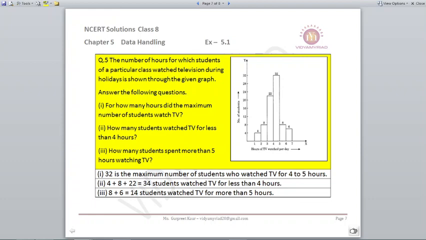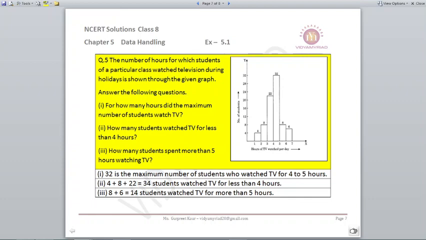How many students watch TV for less than 4 hours? Less than 4 means you will include the first, second and third. That means 4 plus 8 plus 22 are the number of students who watch TV for less than 4 hours, which comes out to be 34. How many students spent more than 5 hours? So after 5, how many are there? 8 plus 6, that means the slots of 5 to 6 and 6 to 7. So 14 students watch TV more than 5 hours.